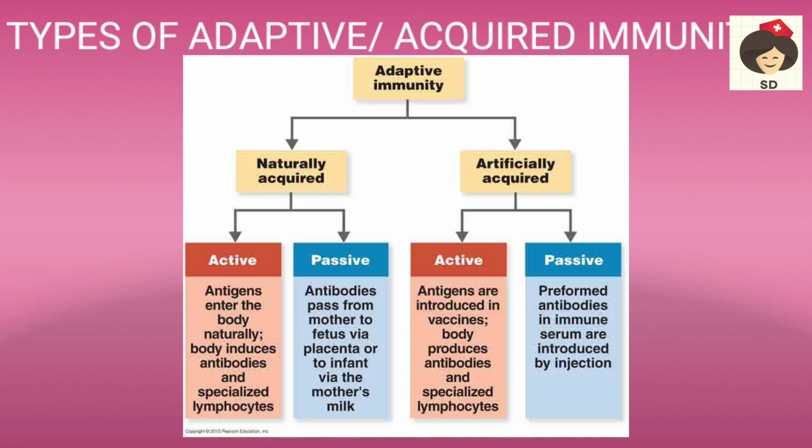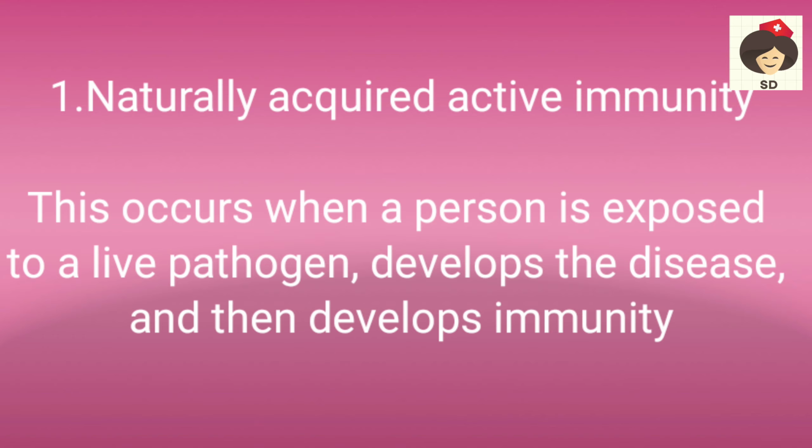Naturally acquired is when our body is exposed to certain antigens and our body starts naturally producing the immunity. That is called natural acquired immunity. And artificial acquired immunity is when the immunity is directly given to the patient, either by vaccines or by immunoglobulins produced from another animal or any individual. So these are the types of acquired immunity. Let's see them one by one.